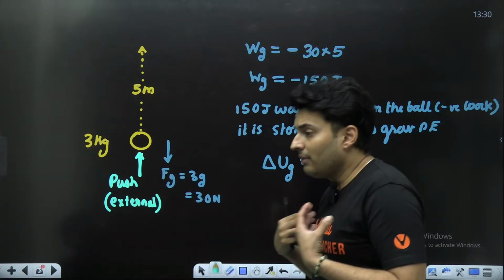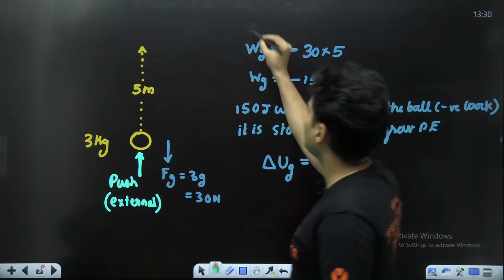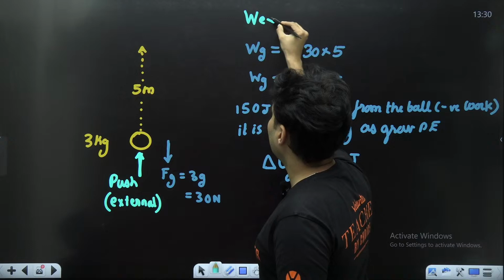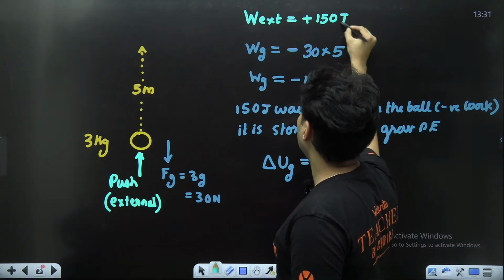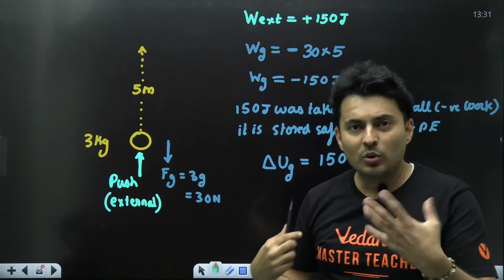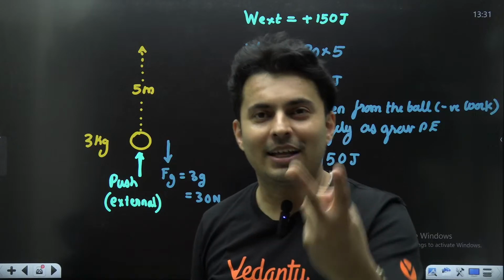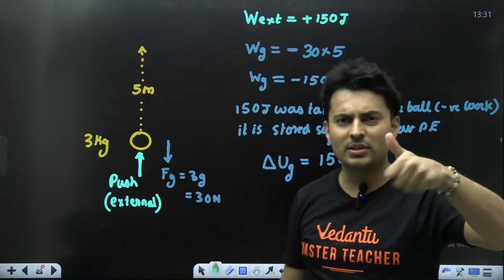So whatever work I would have done is exactly plus 150 joules. So work done by external force will be plus 150 joules, which tells me every time you do work, one person does positive, other person does negative. Remember, always it goes in pairs, one positive, one negative.